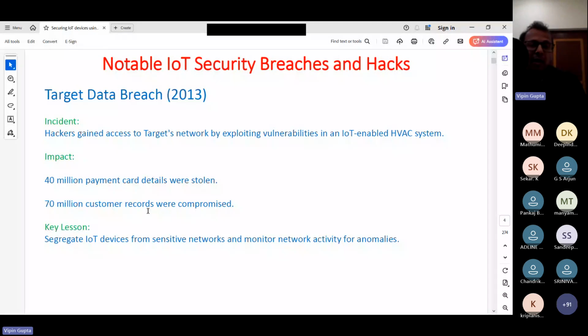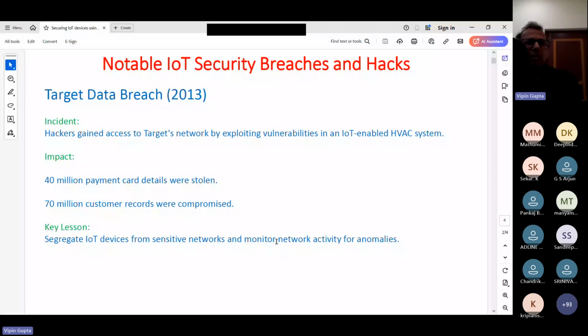And in this case, they have to, almost as damages, spend almost 150 million dollars for compensating the people. So this was one hack that happened. So again, segregation and monitoring of network activity should be implemented. We will be looking at that also, how to check for the anomaly type of things.